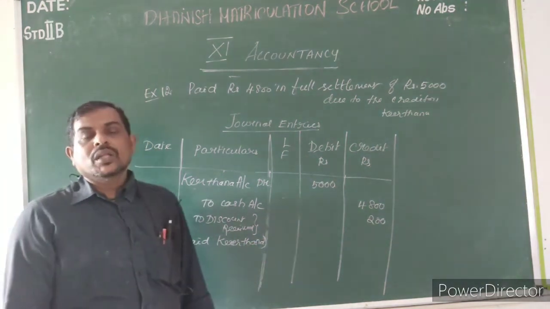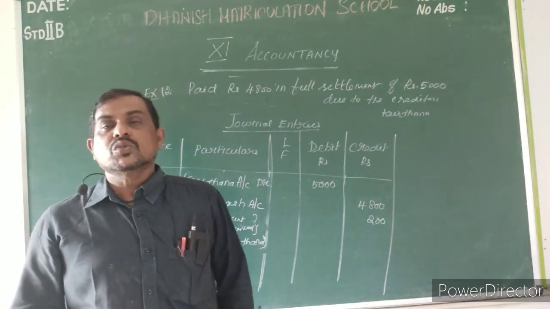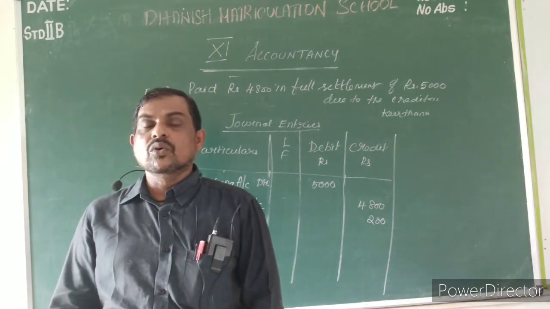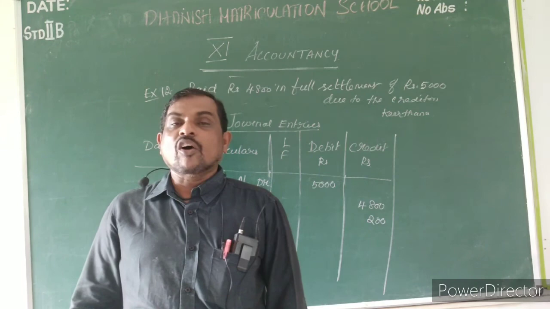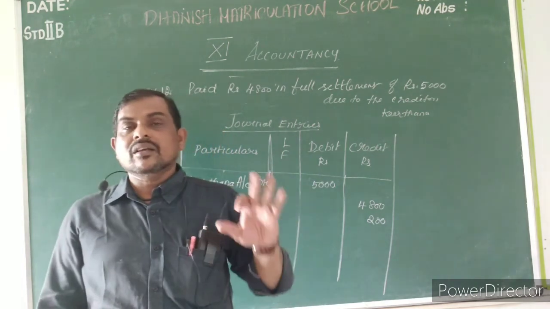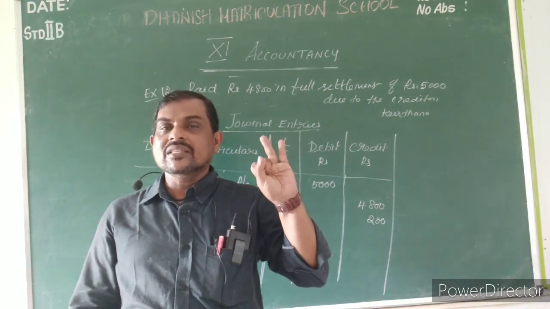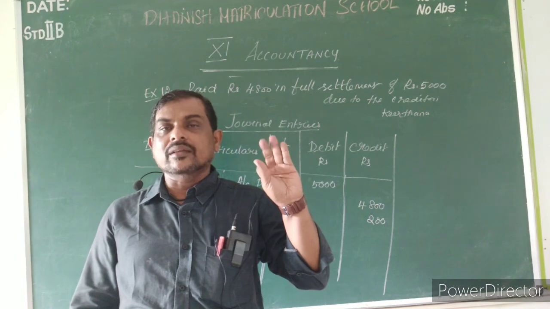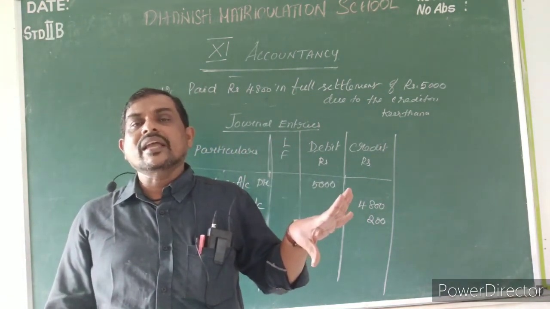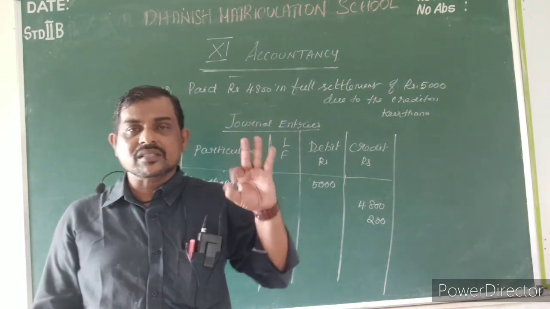So these are all very important transactions. In the next class I'll definitely teach you the exercise sums. The November test will commence from the end of this month. There are 3 chapters: the first is introduction of accounting, the second is framework of accounting, and the third is books of original entry. The full chapters will be in the monthly November test.